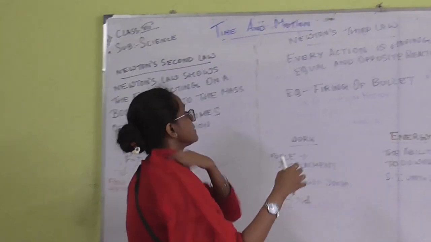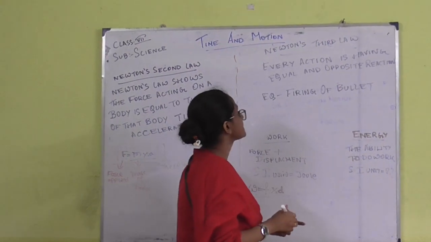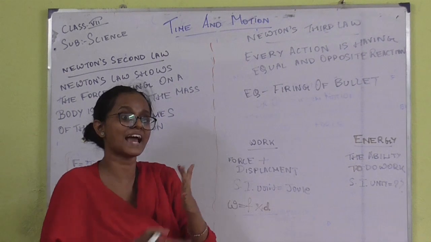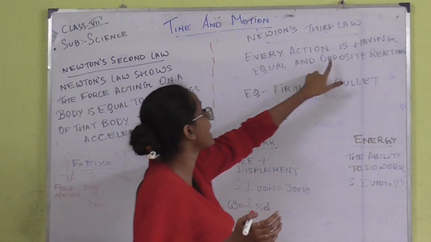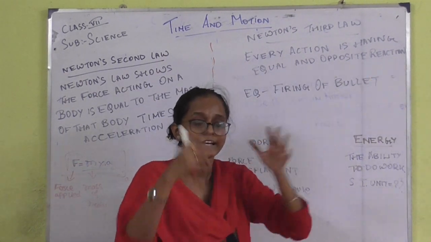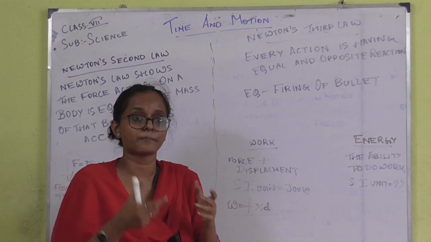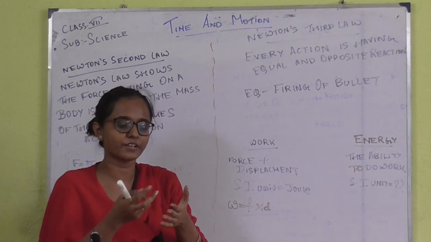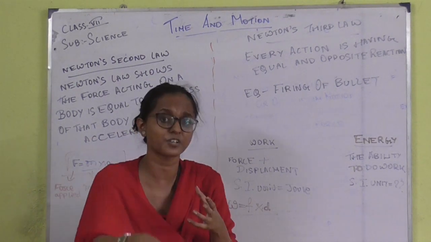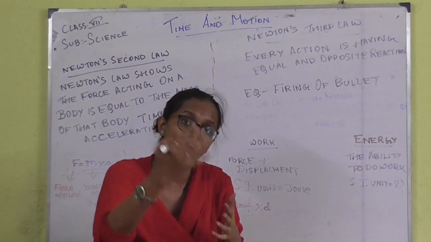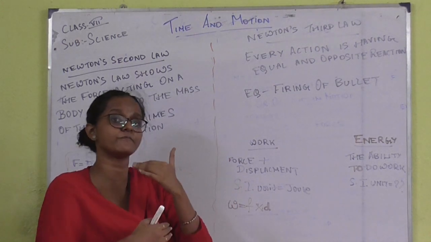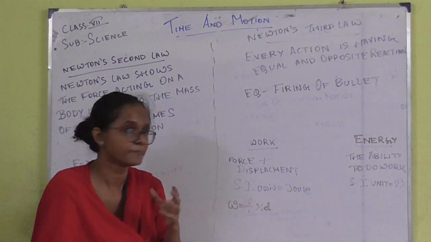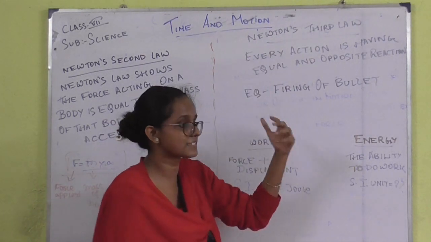Next, Newton's third law. What is Newton's third law? Newton's third law is every action has an equal and opposite reaction. Now what is the example? We can take the example of firing a bullet. Whenever we are pulling the trigger, we are applying force on the gun. That gun is also experiencing the same force while giving out that bullet. So that is Newton's third law.